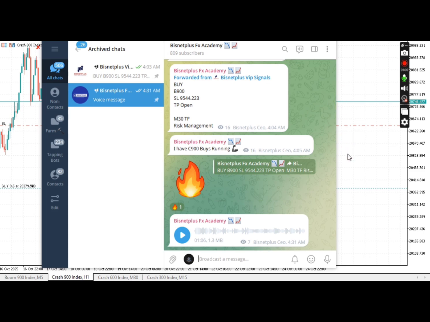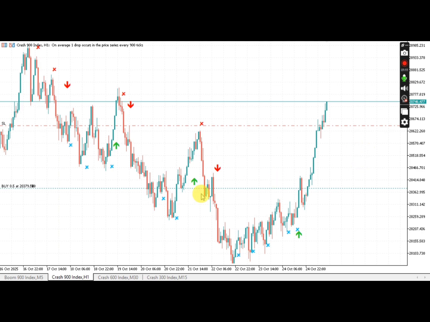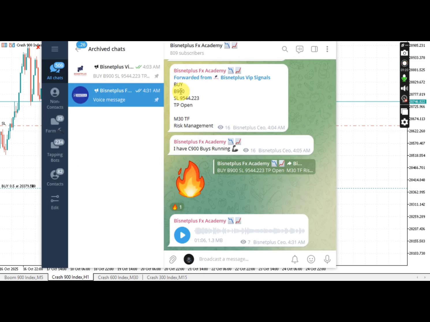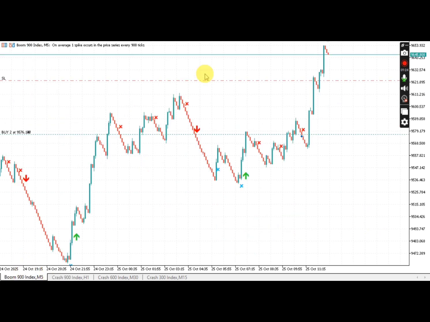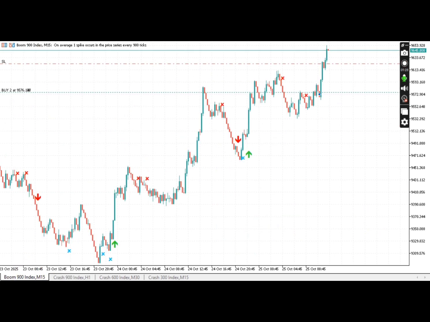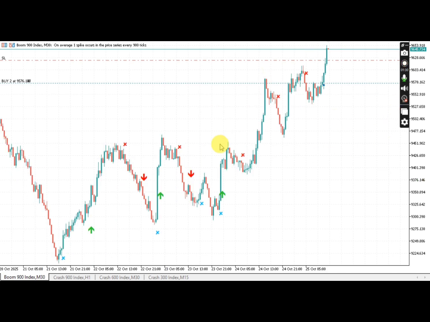Let's see. You see on the screen, this is for Crash 900 index. But before I go into Crash 900 index, I just want to show you exactly, starting from Boom 900 index. So yeah, this is Boom 900 index. We picked the signal for Boom 900 index after we discovered that this is an uptrend and we followed this pattern here, following the signal which is telling us it's a buy.